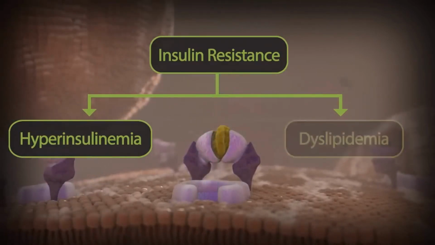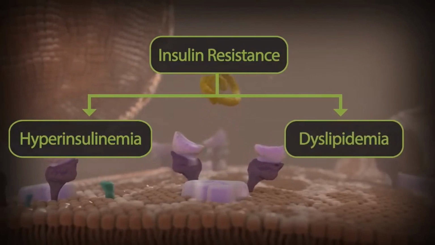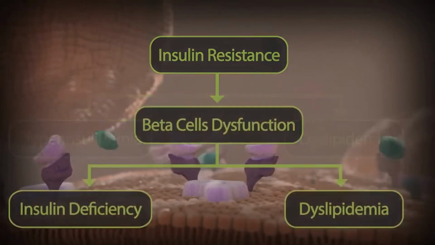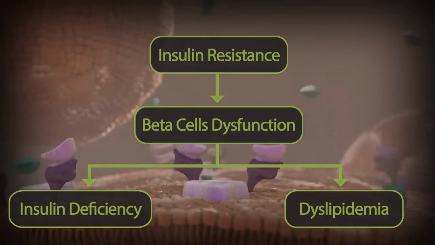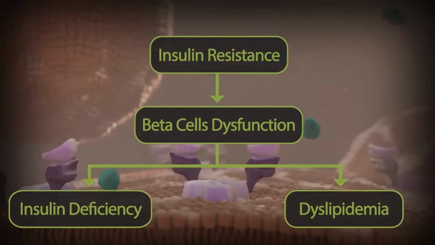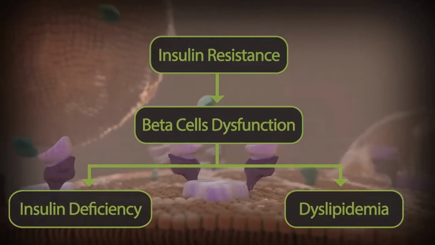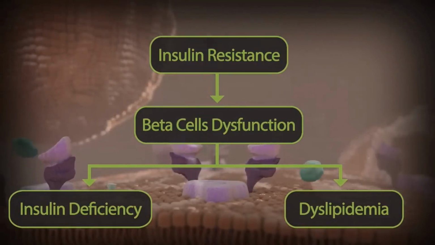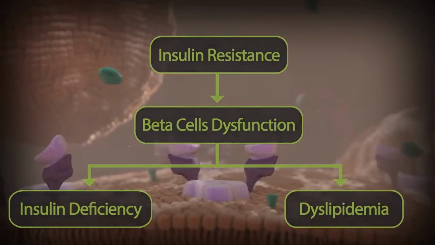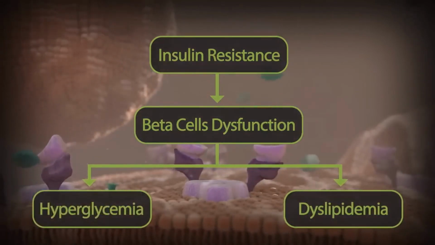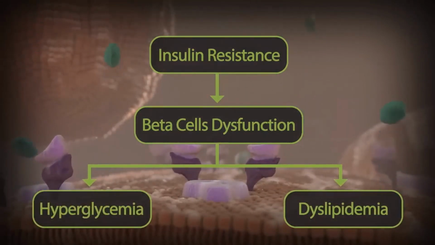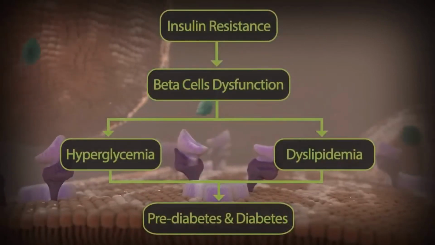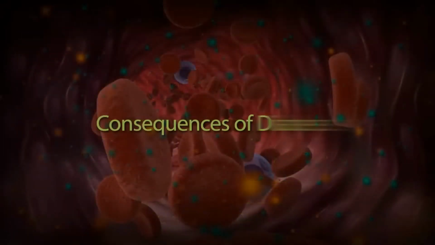Abnormal levels of lipids, lipoproteins, and the hormone adiponectin may further indicate insulin resistance. A drop in insulin production by the pancreas occurs from strain on the hormone-producing beta cells, and beta cell dysfunction eventually leads to an insulin deficiency. Without adequate levels of insulin, your body's ability to control glucose levels is disrupted, and glucose levels increase, defining the onset of prediabetes and diabetes.